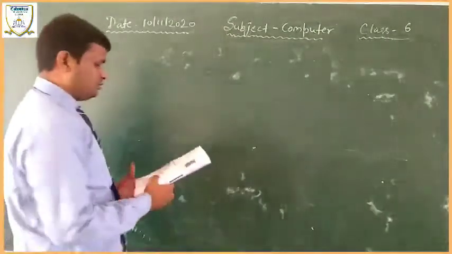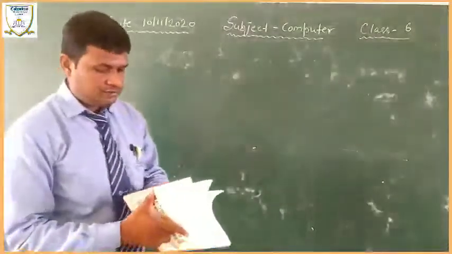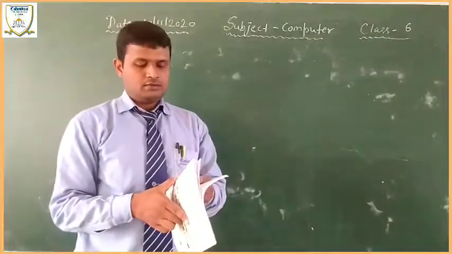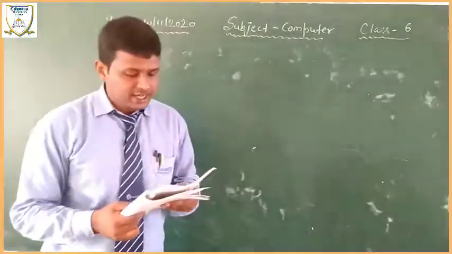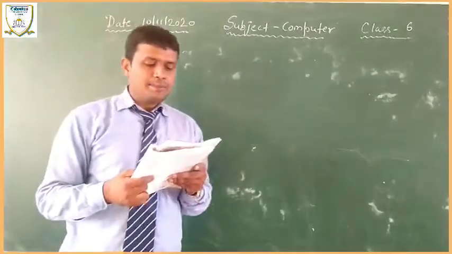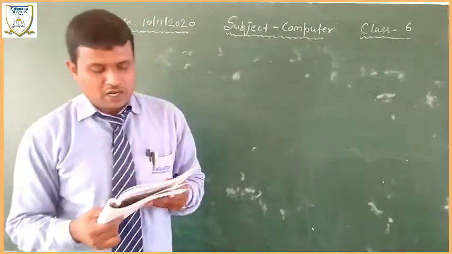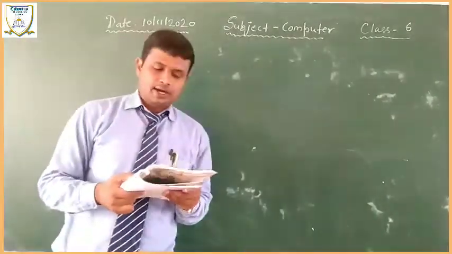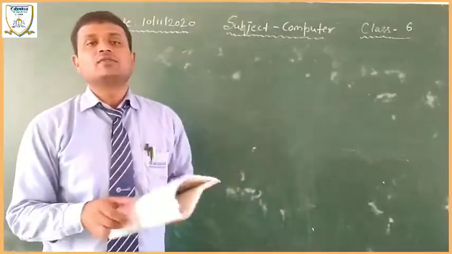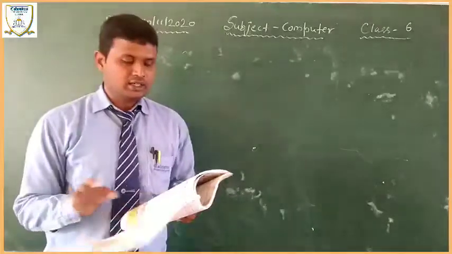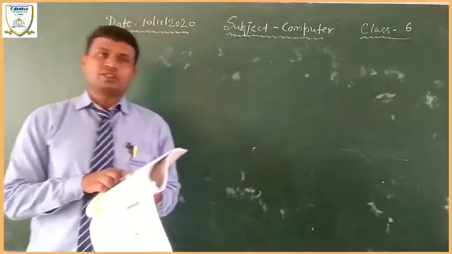Now see the next question in your exercise. Listen, the next question is: name some parts of the Publisher window other than those that are present in Word 2013. That is, some parts of MS Publisher to note which are different from Word 2013.